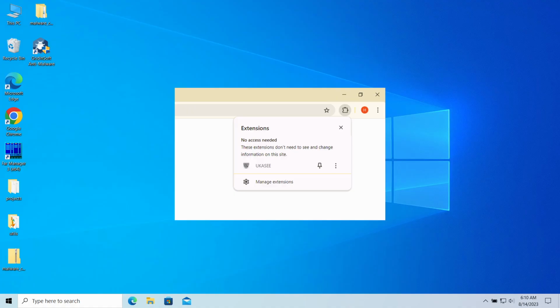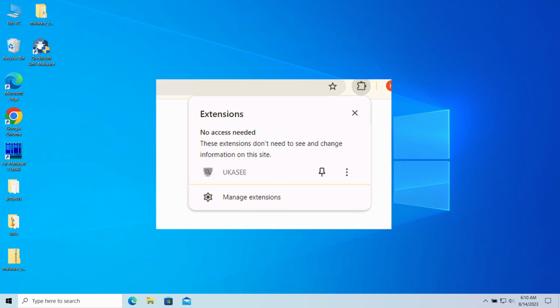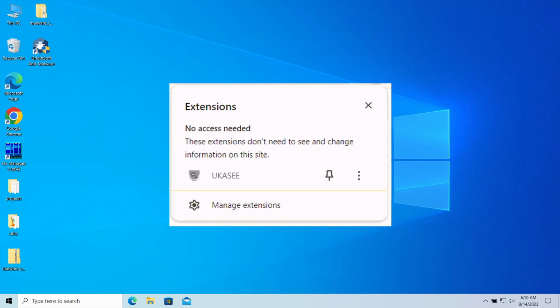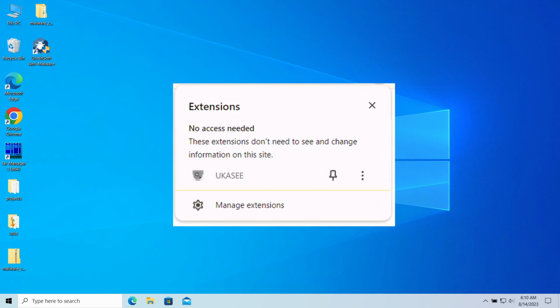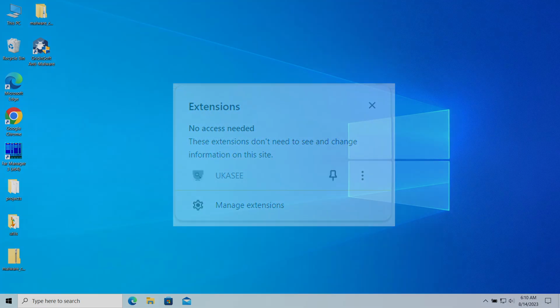Hello ladies and gentlemen, today I would like to explain how to remove the UKASEE browser extension. This extension may unexpectedly appear in your browser, making it impossible to use, as every single attempt to search in Google throws you to a strange website. In this video, I will explain what UKASEE extension is, how it appeared, and how to remove it.